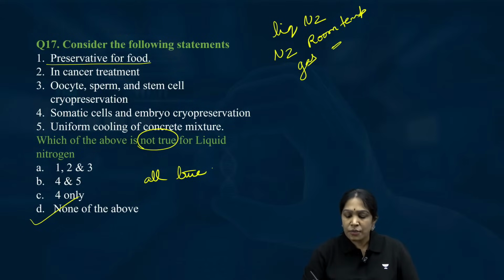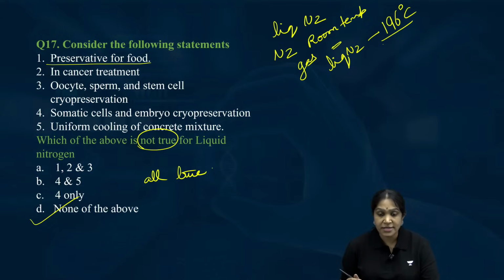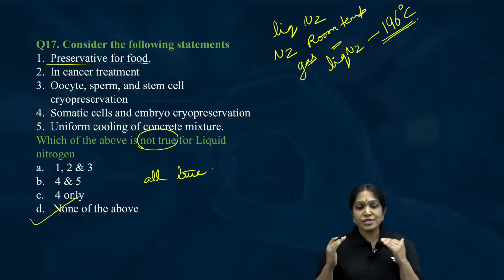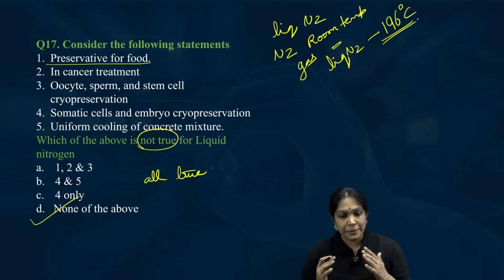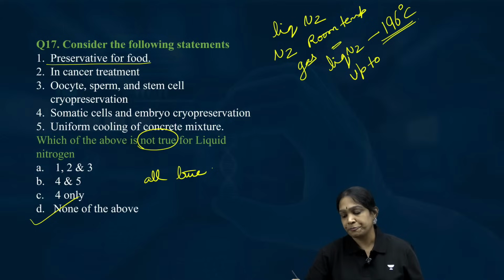So, liquid nitrogen is minus 196 degrees Celsius. At such a low temperature, if you keep something, it can be stored up to 100 years also.